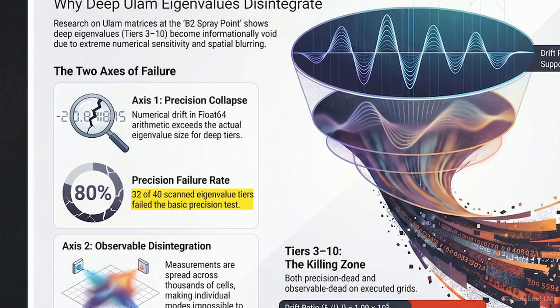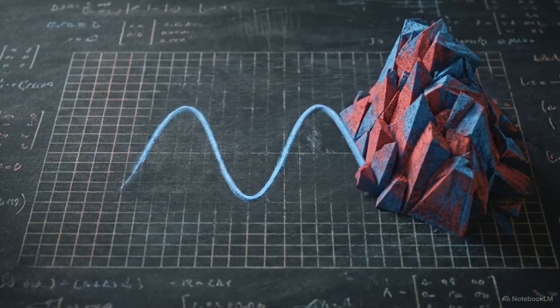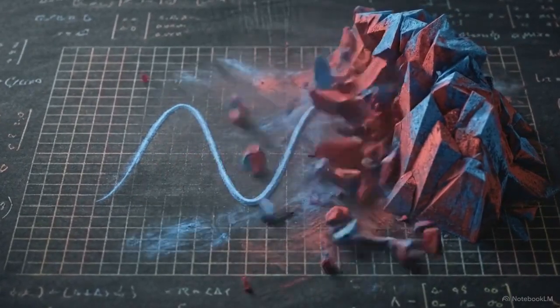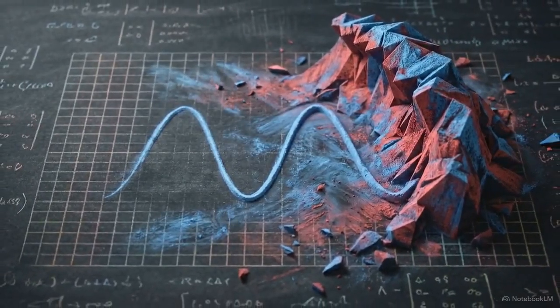Scanning these grids, 32 of 40 tiers failed the precision test. A single machine epsilon perturbation destroys the eigenvalue entirely. At 16,384 resolution, the failure is extreme. Drift ratios hit ranges of 10 to the third up to 10 to the 7th power. When arithmetic drift generated by a calculation is larger than the computed value, that value is informationally void. It is arbitrary noise masquerading as data.